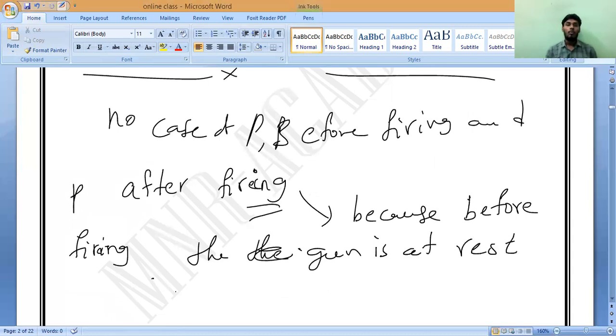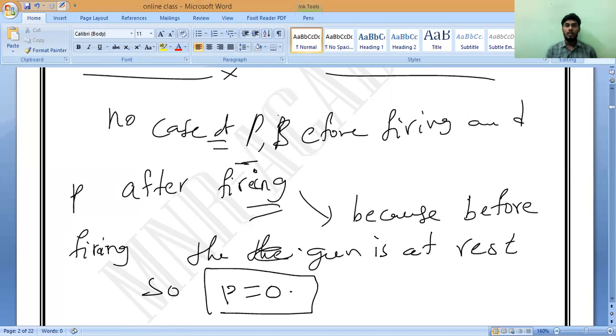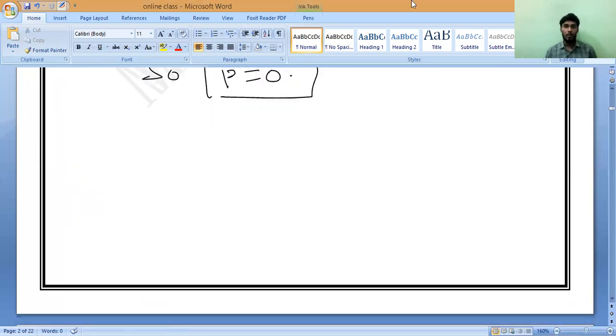So momentum P is equal to what? P is equal to 0. So that is why, in the case of the gun, there is no momentum. There is no momentum before firing and after firing. Only in the bullet. Whenever you are having a bullet case, only one thing we have, remember, only after firing.